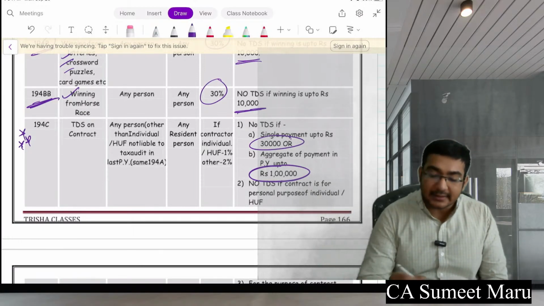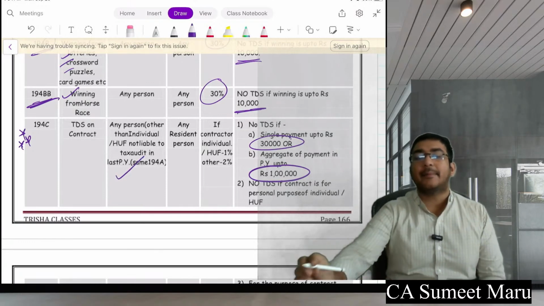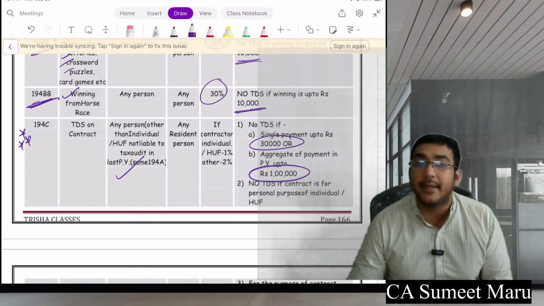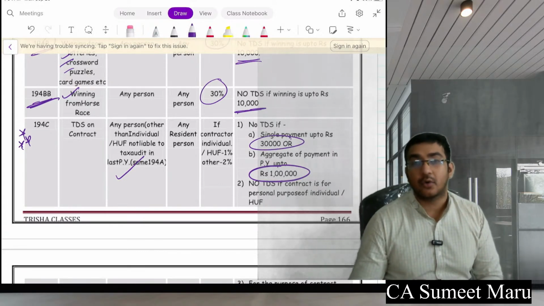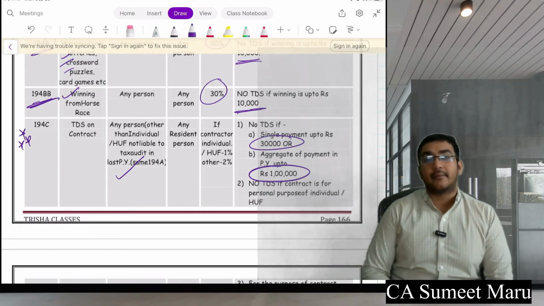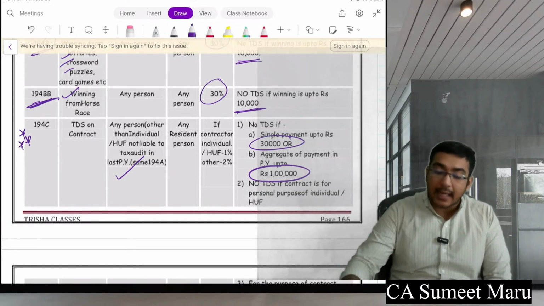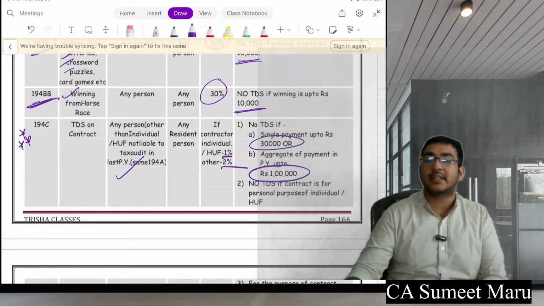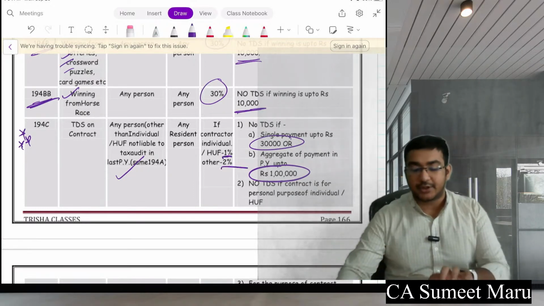Who will do this TDS? The one to whom the audit is applicable in the last year. Who has audit applicable? Section 44AB, for the person who has turnover more than 1 crore, if you remember. So these guys have to do the audit, do the TDS. At what rate? At 1% if the other person is individual or HUF, or 2% if the other person is other than individual and HUF. So please pay attention.